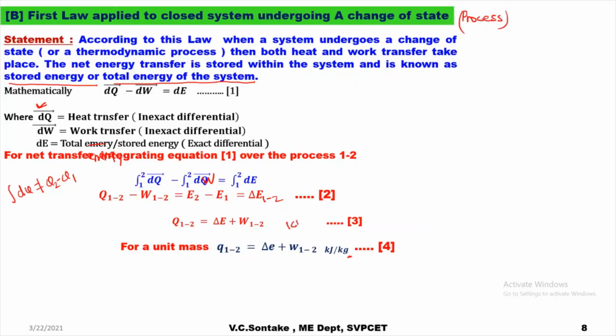Here the unit will be kilojoule. So equations 2, 3 and 4 are the first law applied to a closed system undergoing a change of state or process.